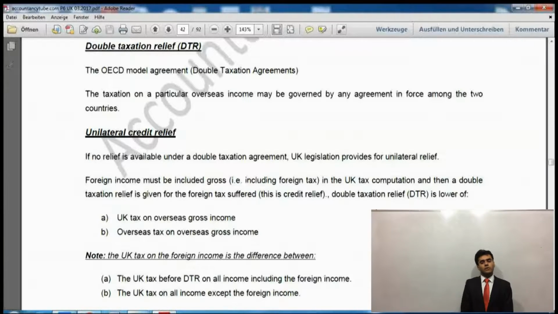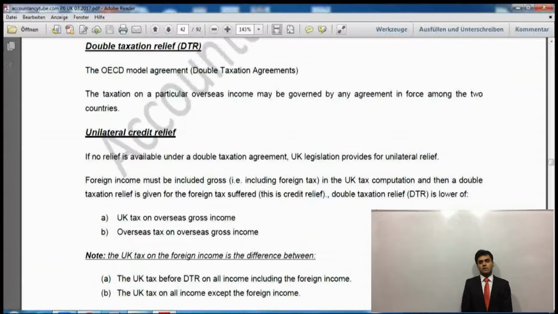Now, what I just told you was just an agreement between the countries. Say, for example, there isn't any agreement, and someone in India or Pakistan or Bangladesh has income there. That country has already charged tax in their own country. However, when someone remits that money into the UK, because there isn't any agreement between these two countries, the UK government is going to charge tax again. In this case, two taxes are being charged because no agreement exists.